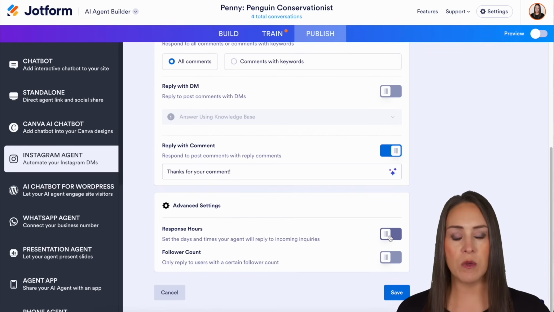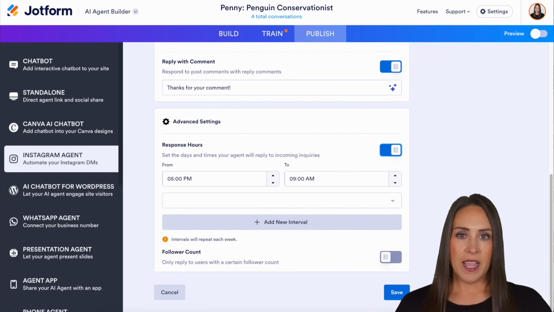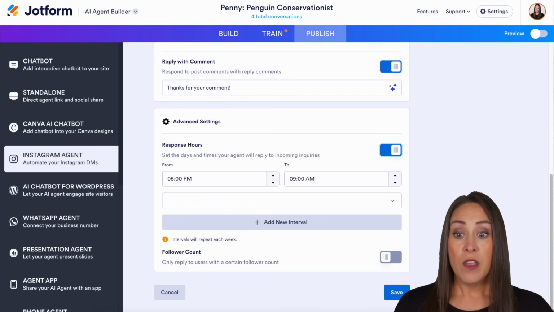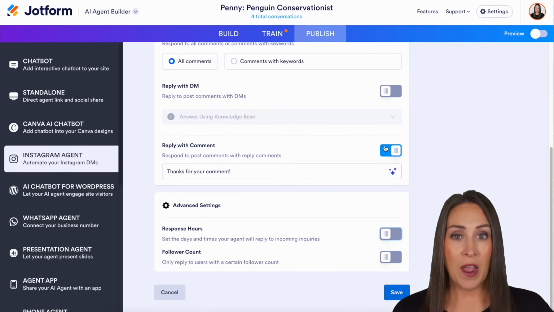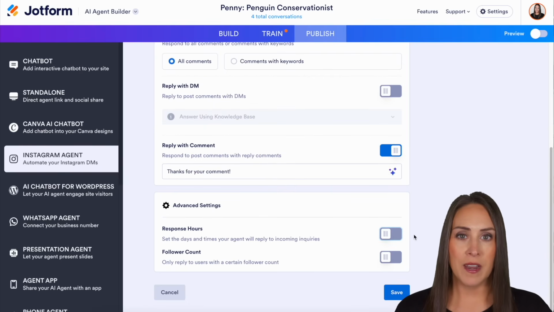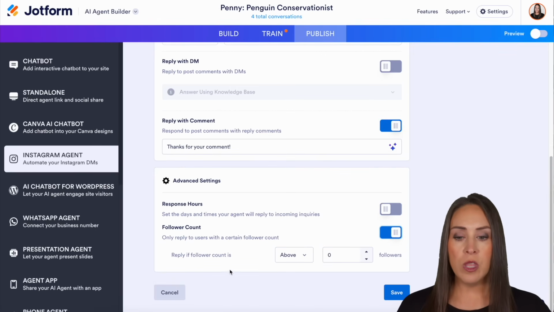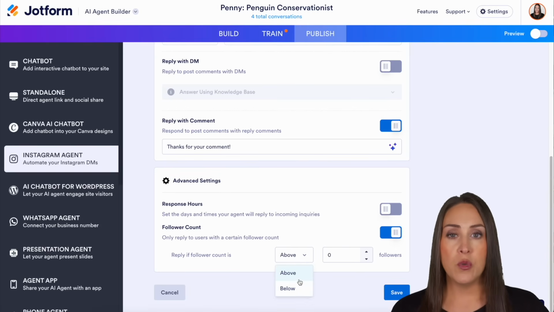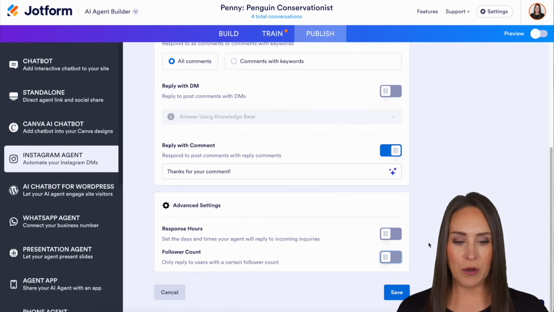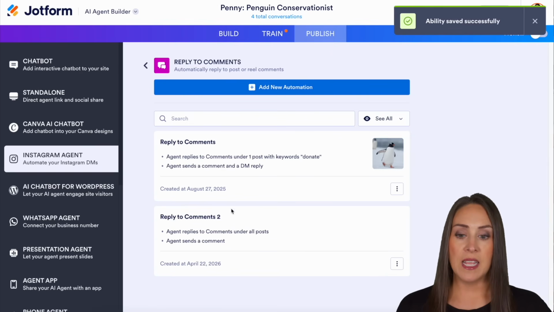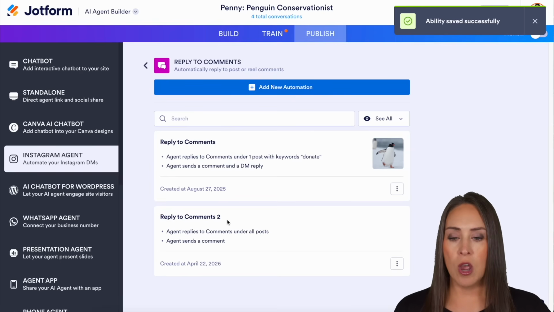The first one is going to be about response hours. So if you'd like your AI agent to only respond during daytime hours, or maybe evening, maybe weekdays or weekends, you get to choose what that looks like. For me, I want it to respond at all times. If someone's going to comment on my post in the middle of the night, I want them to get a response. And then you also have a follower count as well. So if you only want to reply if the follower count is above a certain amount, maybe below a certain amount, you can absolutely do that here. So I'm going to go ahead and turn that one off also. Let's go ahead and save. Perfect. And you can see that because I kept the same title, it did reply to comments too.